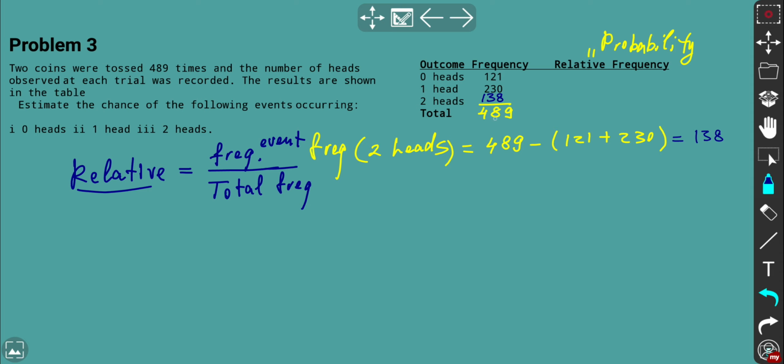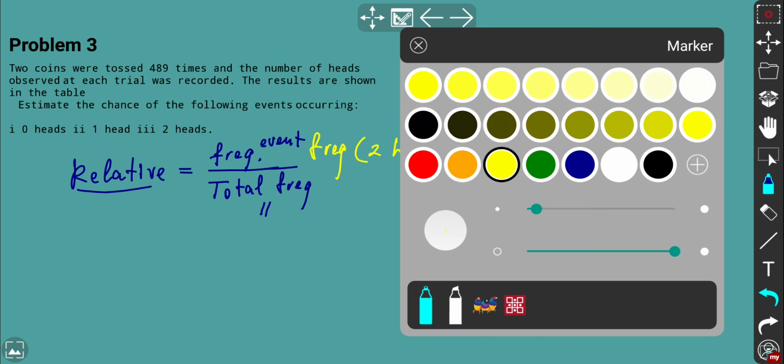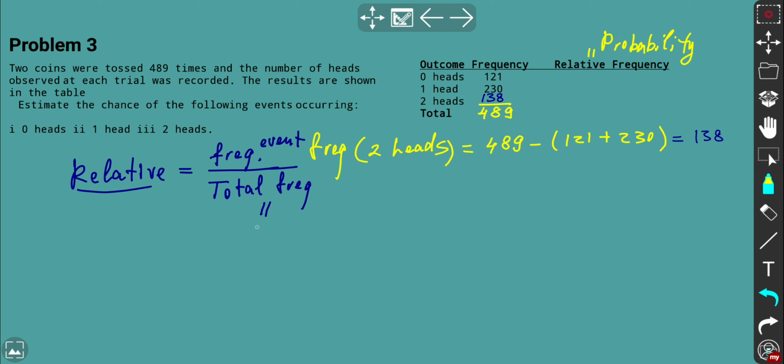In our case, the total frequency is 489, and for the given event we have 121. So we simply write 121 over 489. That stands for 0 heads.